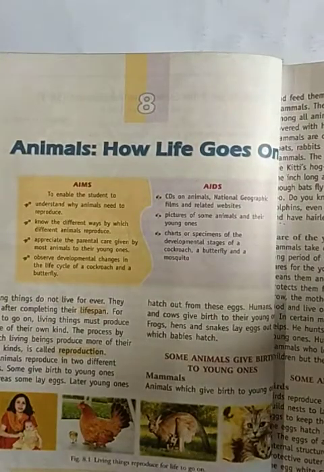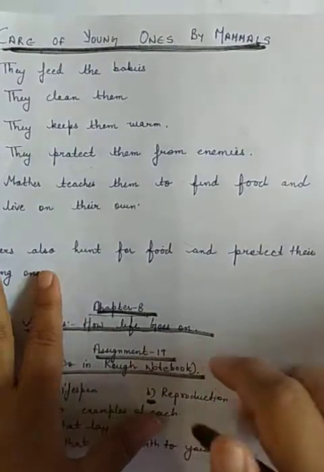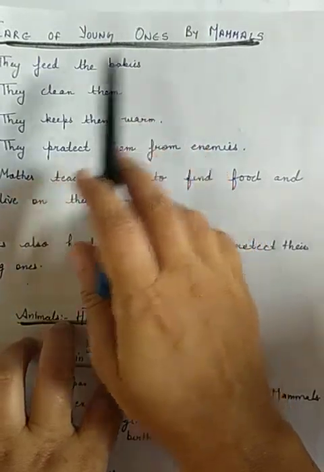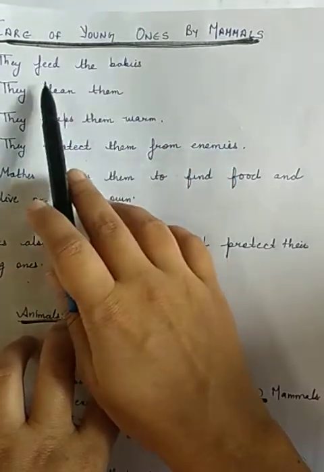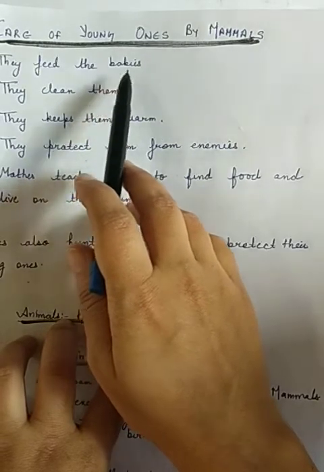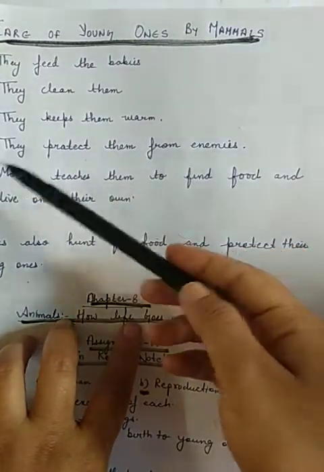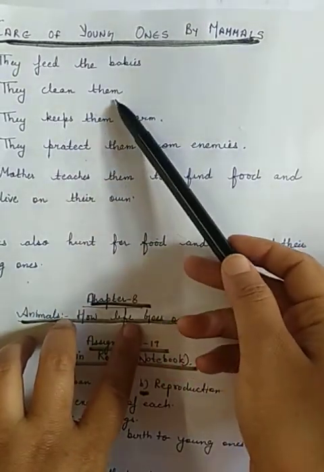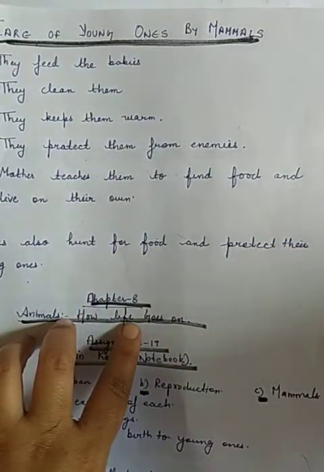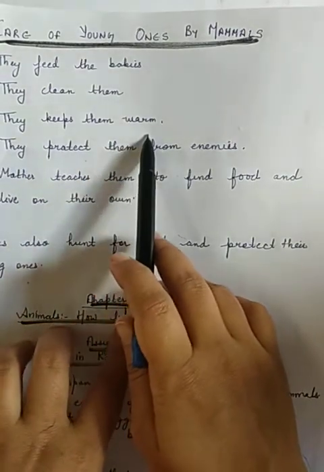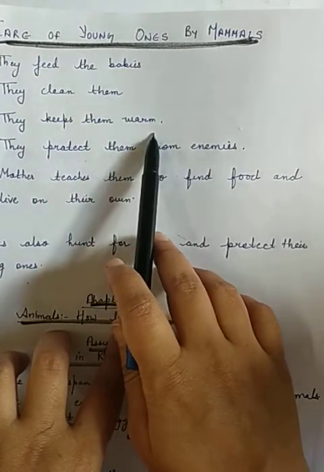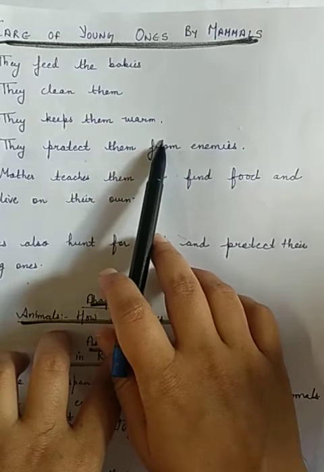The next topic is very easy to understand. See here, these are some points: care of young ones by the mammals. They feed the babies. They provide food to the babies either by providing them milk or by providing food from outside. They clean them. They clean their babies from the dust or the harmful environment which is around them. They keep them warm. They keep the bodies of the young ones warm either by sitting on them or by providing them proper space.